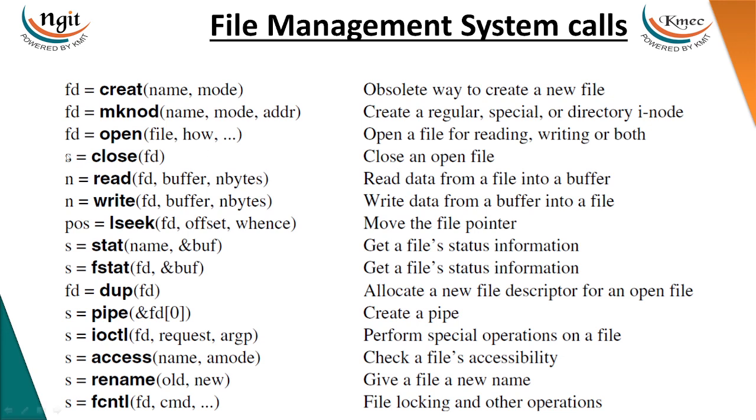Then there are some system calls that are related to file management. To create a file, we need to use create, and to open and close a file, we will use open and close function calls. After opening, we need to read and write. If you want to move the file pointer through the programming API, then we need to use lseek. All these are file management system calls. In the coming units we will use these system calls.